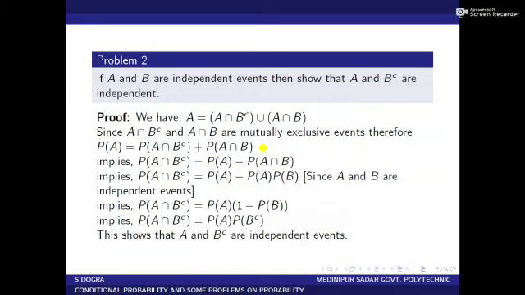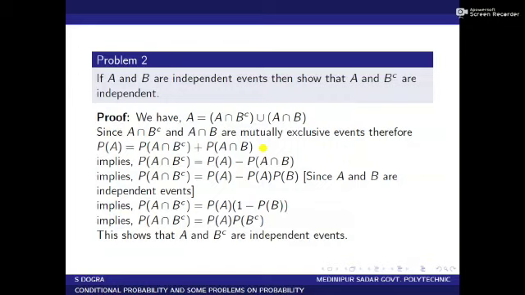So P of A equal to P of A intersection B complement plus P of A intersection B. This implies P of A intersection B complement equal to P of A minus P of A intersection B.